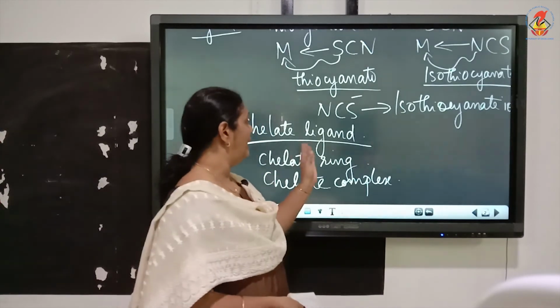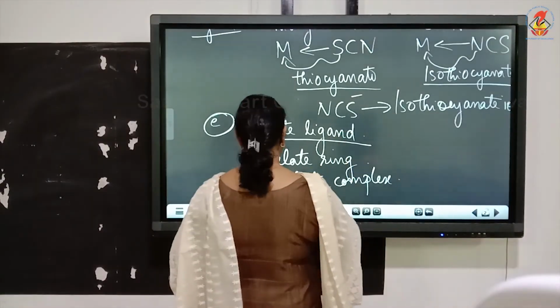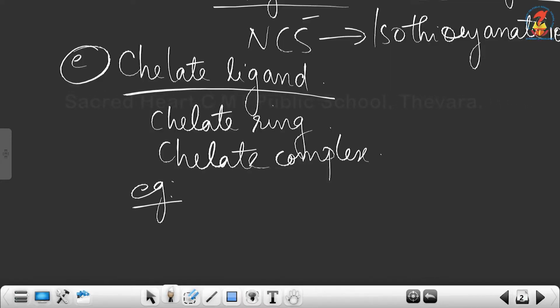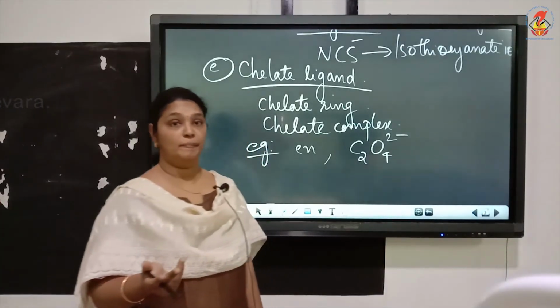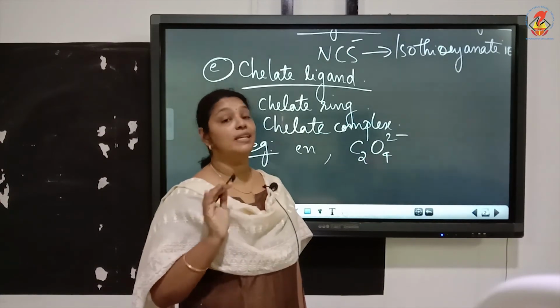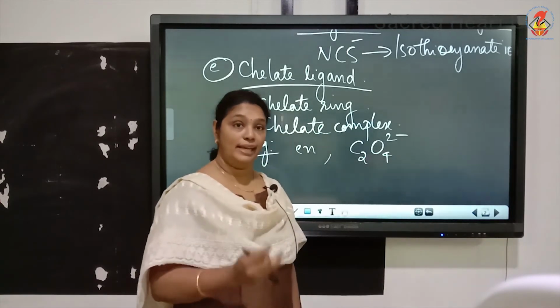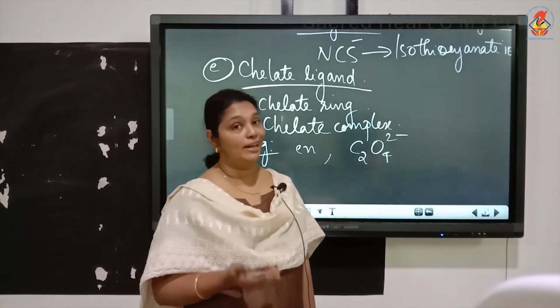So that is chelate ligand, and for chelate ligand you can write the example as ethane 1,2-diamine, en. I told you the short form for ethane 1,2-diamine is en. Then oxalate ion is another example for a chelate ligand. Then EDTA4- is another example. Now next comes a word called denticity of a ligand. So these are the 5 types of ligands: unidentate, didentate, polydentate, ambidentate and chelate ligands.